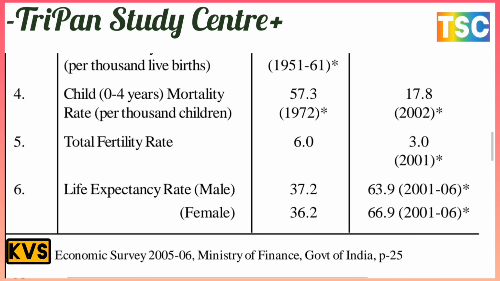Next, the total fertility rate was 6.0 in 1951, but in 2003, recorded in 2001, it is only 3.0. And the life expectancy of males and females: for males it was 37.2 in 1951, and in 2003, recorded for 2001 to 2006, it is 63.9. For females it was 36.2 in 1951, and in 2003 the recording for 2001 to 2006 is 66.9. This is the most important recording.